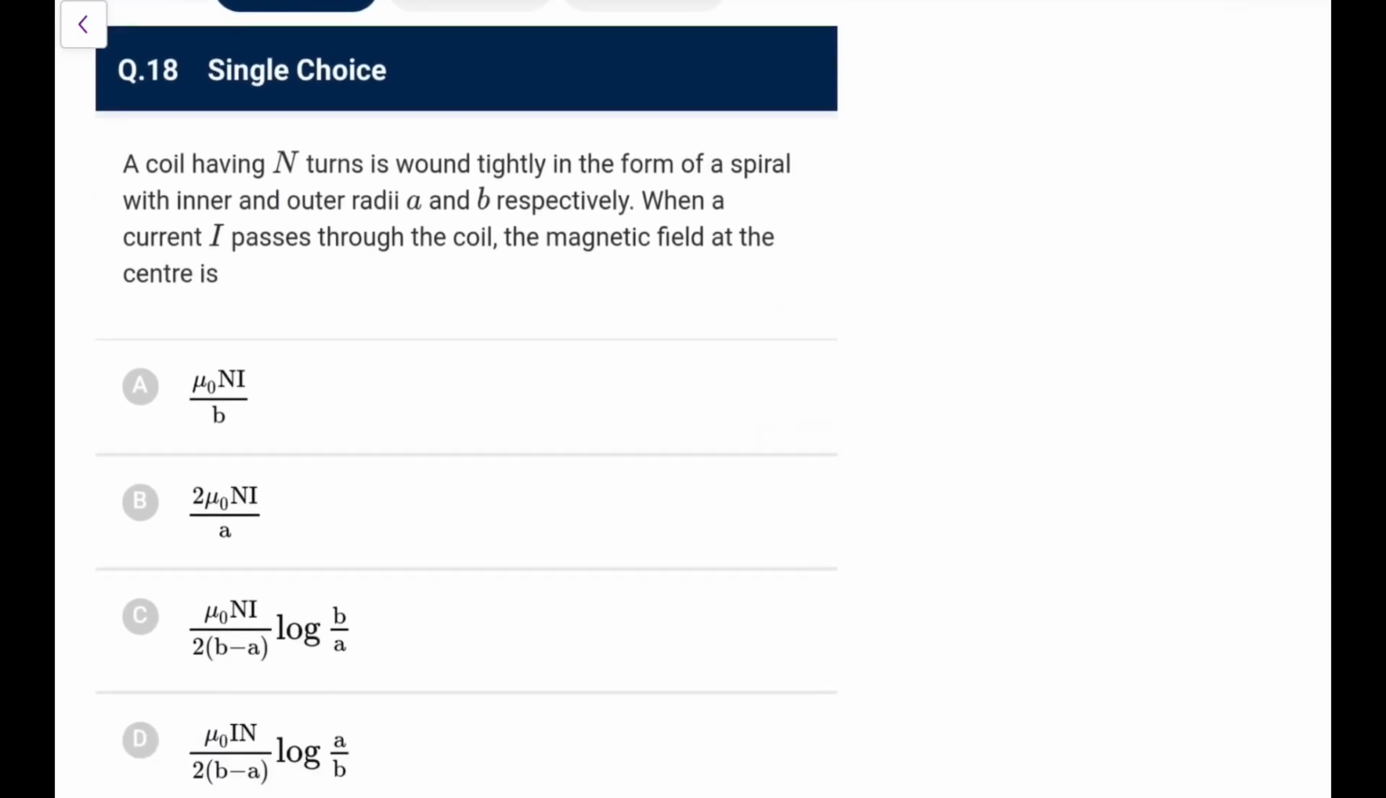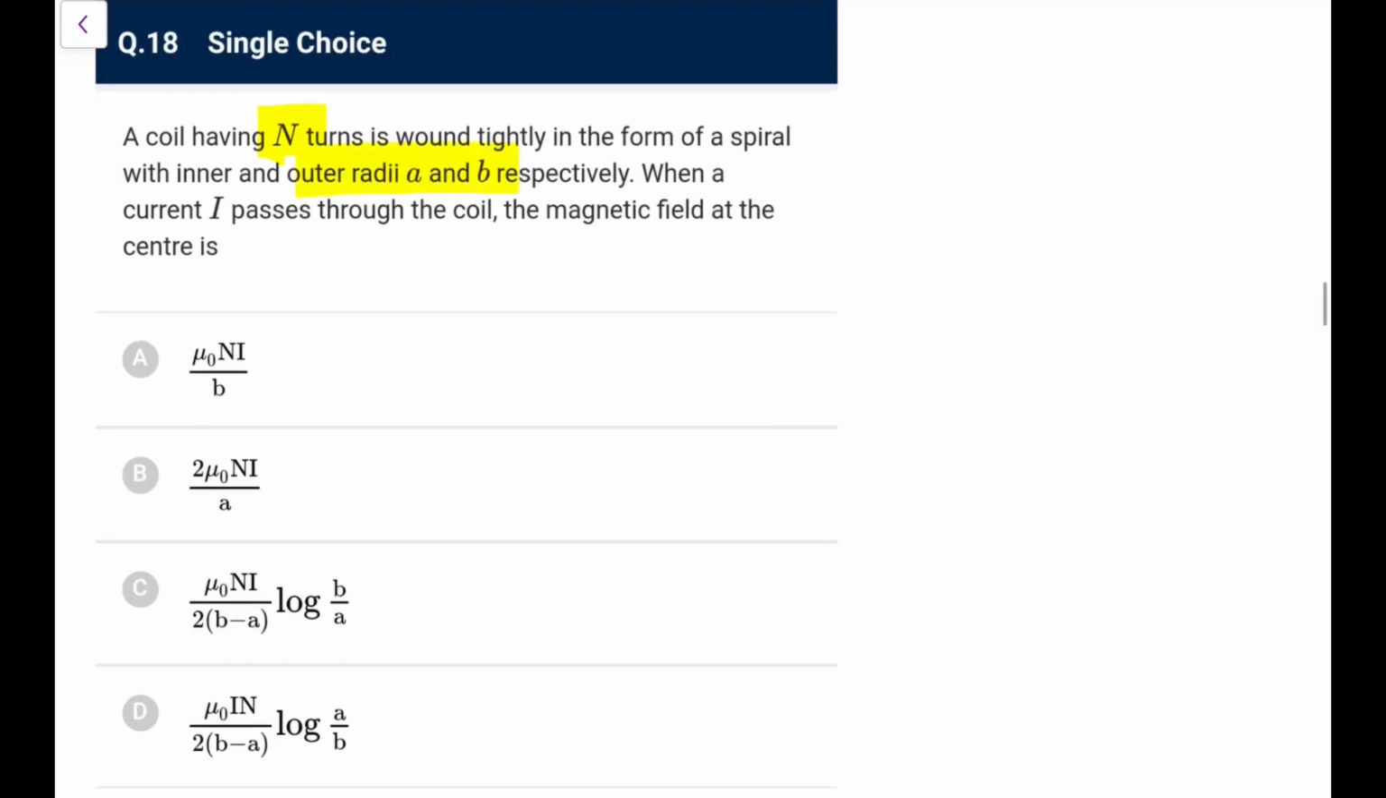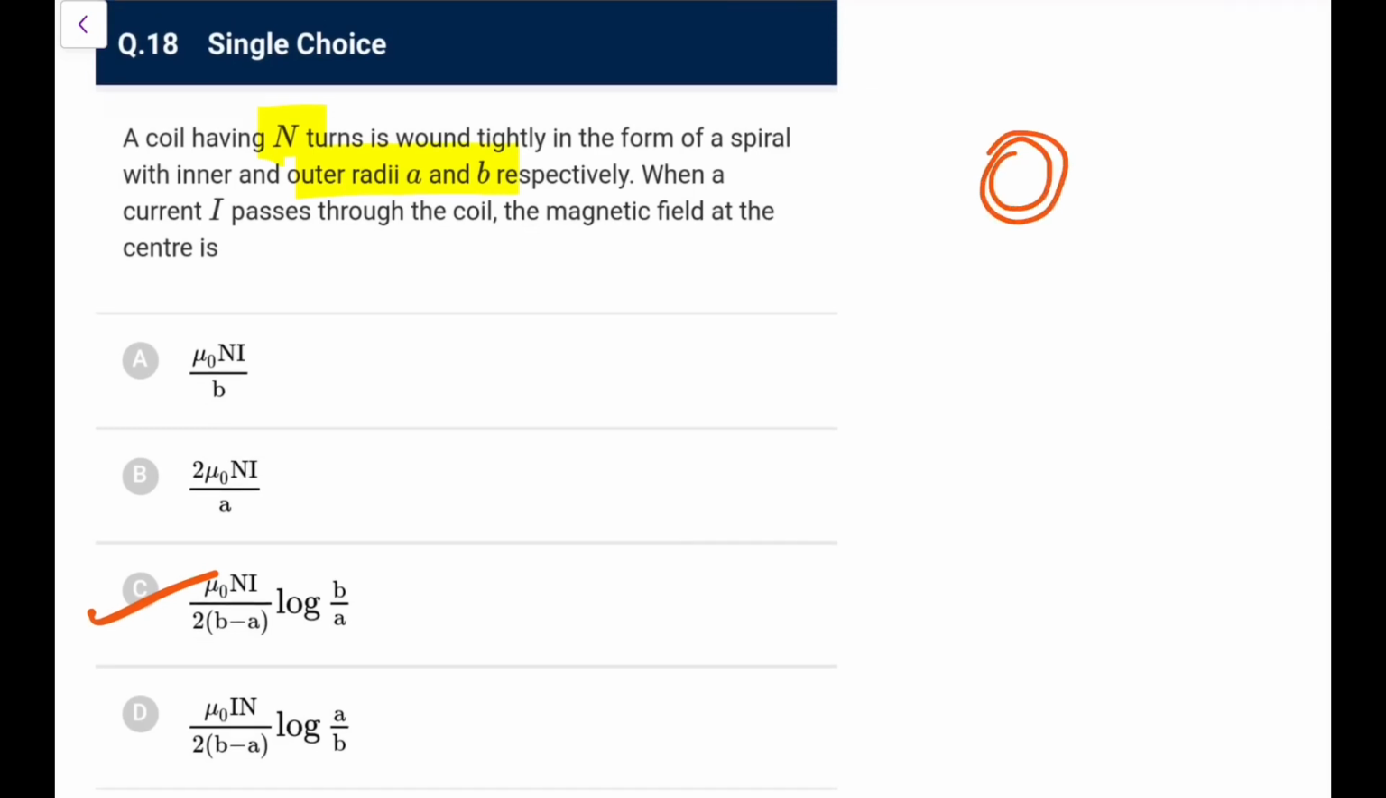Next, a coil has N turns bound tightly in the form of a spiral with inner and outer radii A and B. When a current I passes through the coil, the magnetic field at the center is, I know from my previous knowledge that this is going to be like this, but how to solve it? It's a tough one. So you have this spiral coil like this. This is A, this is B. Total turns is N.